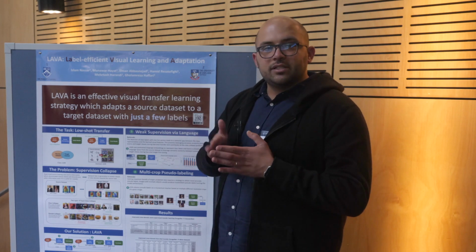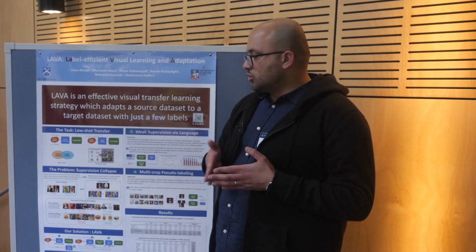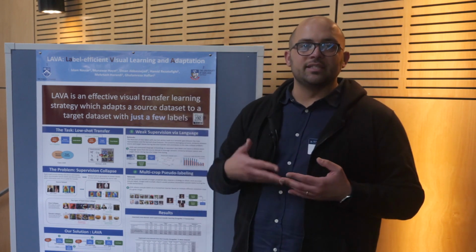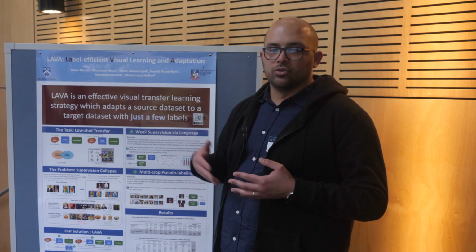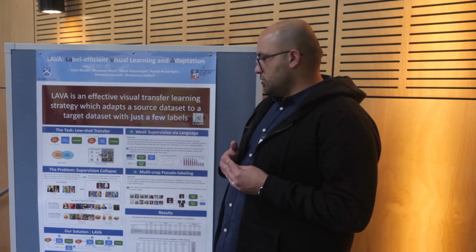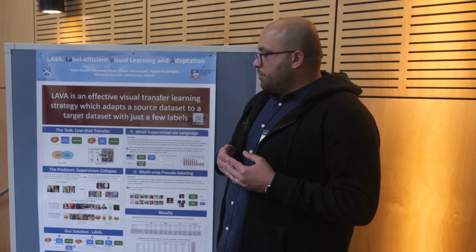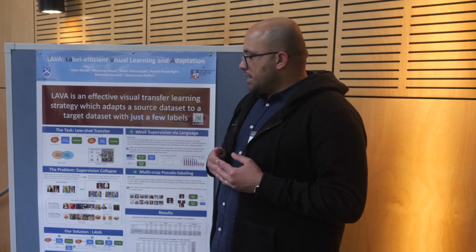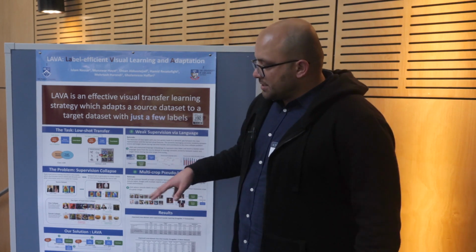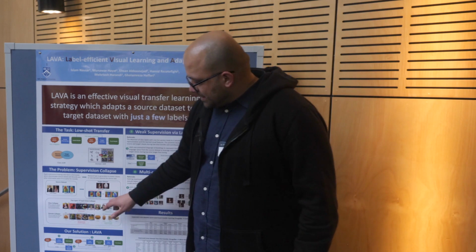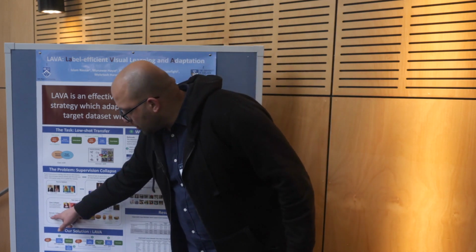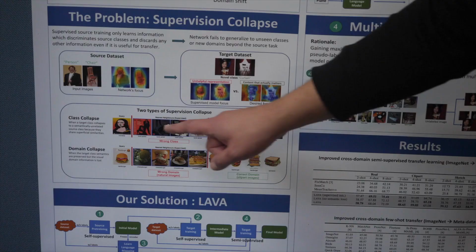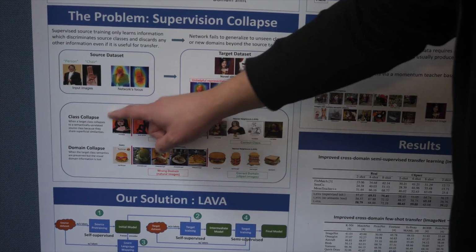So it only learns the relevant information to identify those classes, and it discards any other information, even if it's essential or important to transferring to a new set of classes or to a new domain, so to speak. This supervision collapse exhibits two different behaviors, what we call class collapse and what we call domain collapse. Class collapse is when it loses focus of the class semantics.